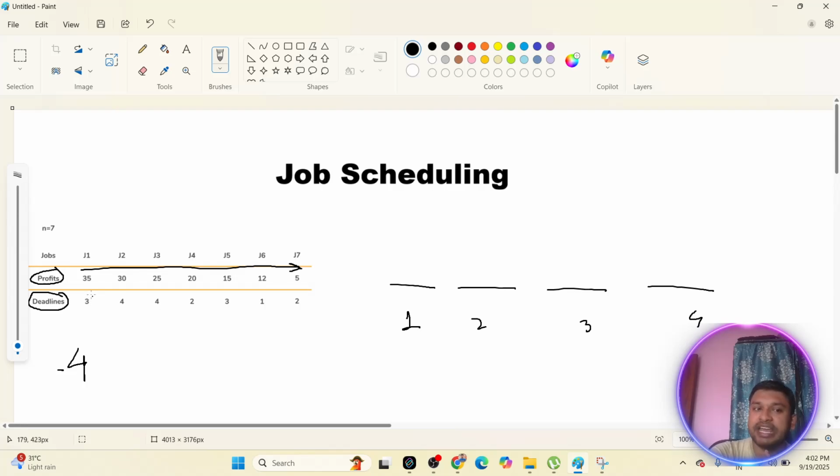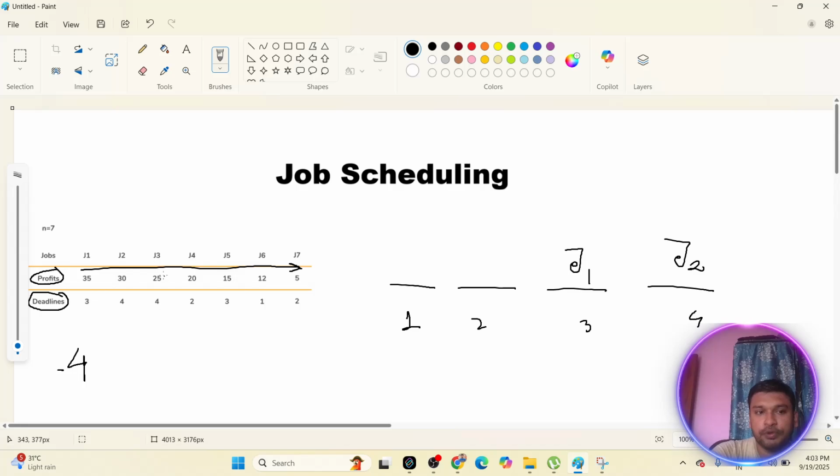Its deadline is day 3, meaning January 3rd. I can deliver it on 3rd January. Is my place open for 3rd January? I will check. Yes, 3rd January is open for my job. So let me assign job 1 to 3rd January. Now let me check job 2. Job 2 can wait till 4 days. My day 4 is open for taking this job. Yes, day 4 is also not assigned. So here I can assign job 2 to the 4th day.